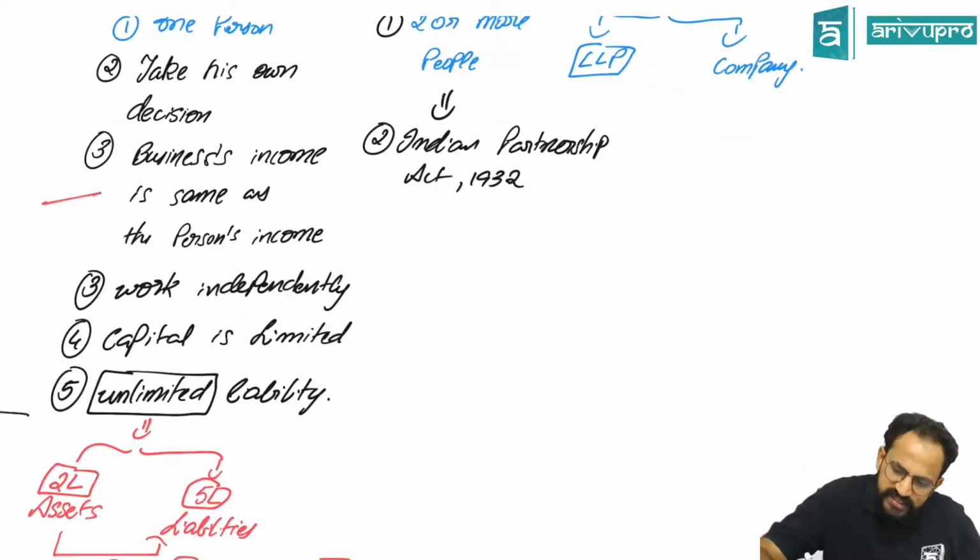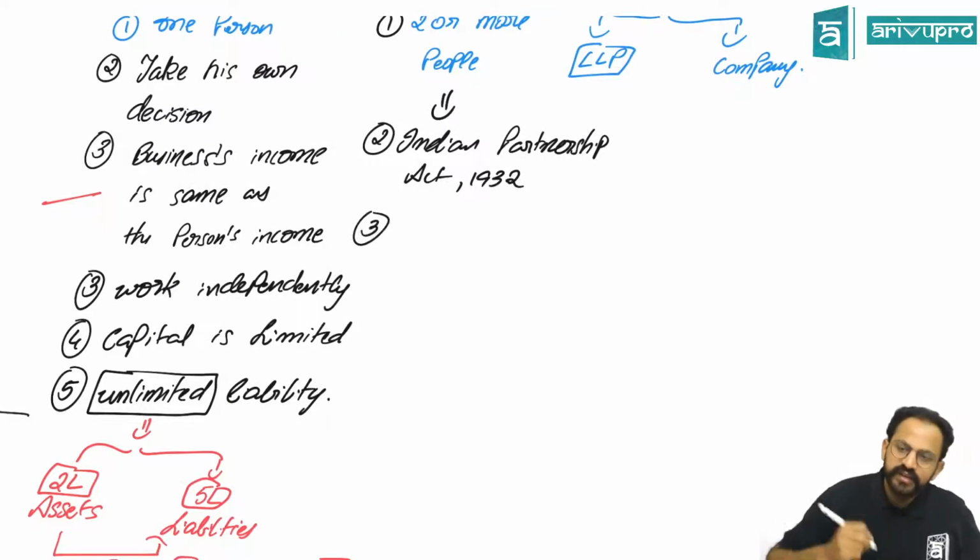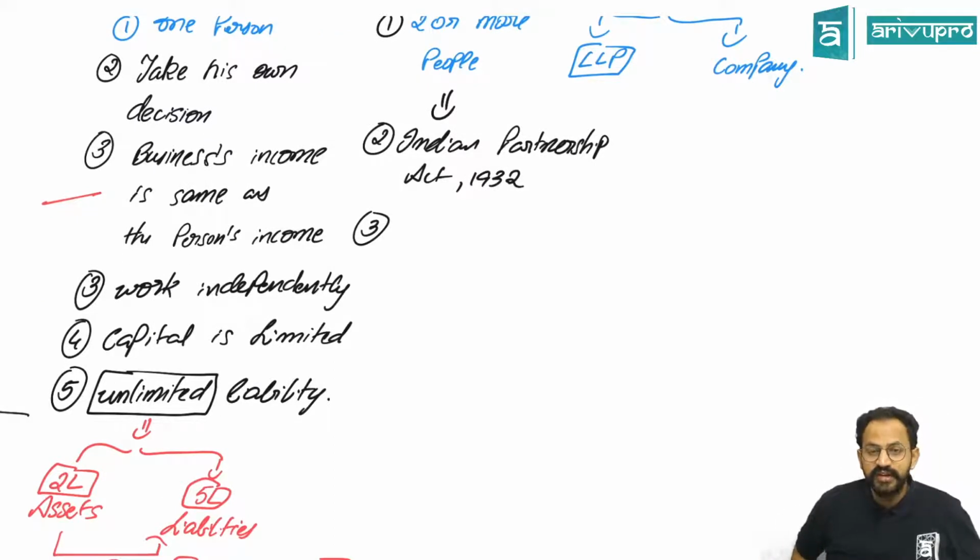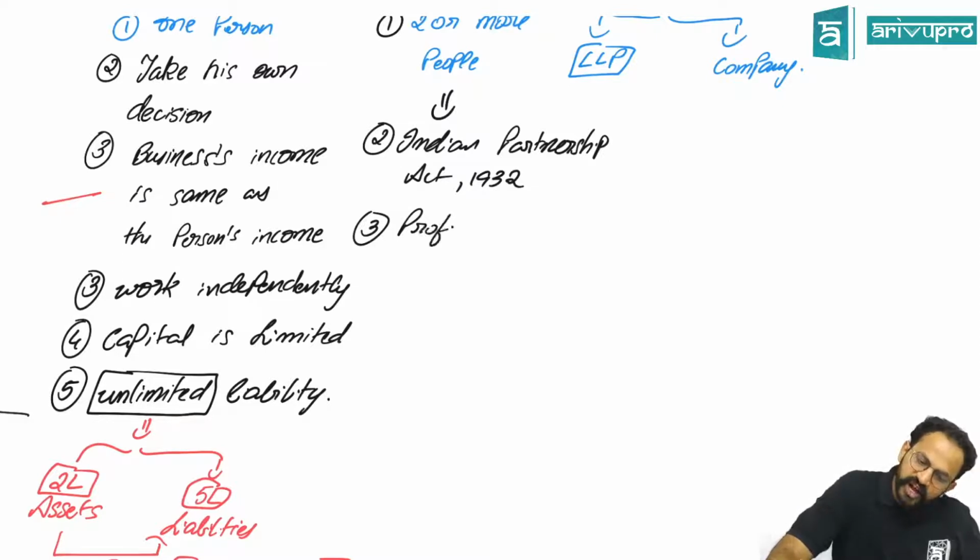Okay, now what else is there here? Profit and losses are shared in certain ratios. Okay, profit and losses are shared. Okay, next.